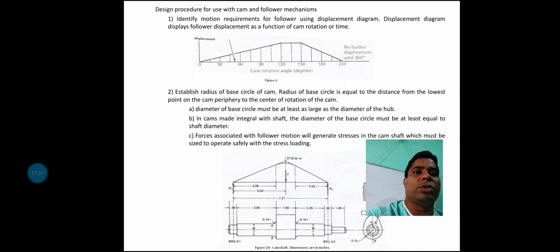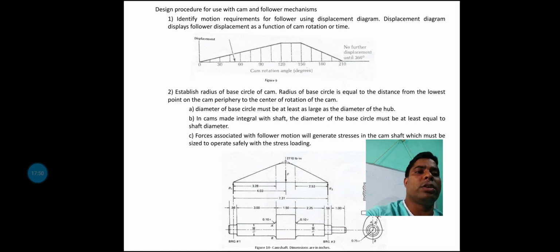That means if you see the cam rotation angle, a cam will rotate through 360 degrees. So for each plot, suppose four options are there. That means dwell, where there is no change of angle.